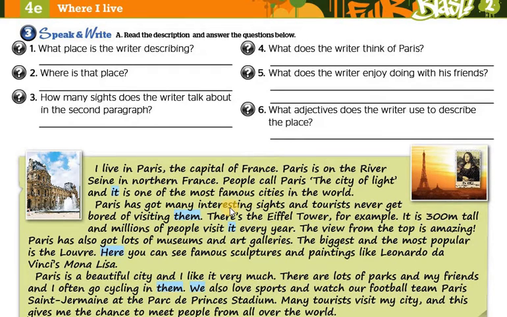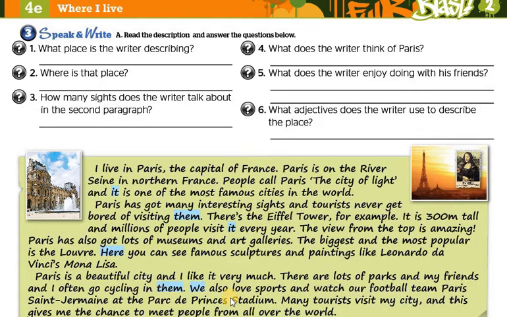We first mention the place and its position in the country, so here it's the capital of France. You also mention the things that are special in this city, for example the Eiffel Tower, some of the places that you think are important, and the kind of activities you can do in the city.